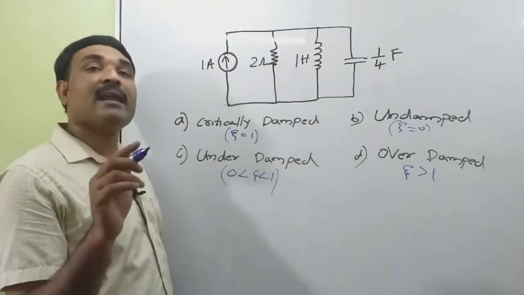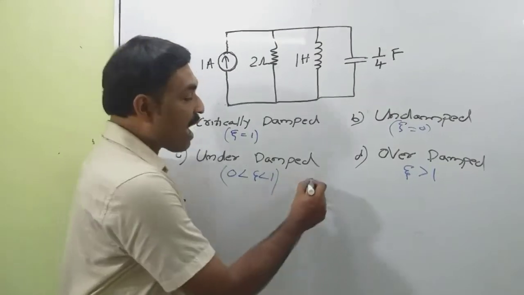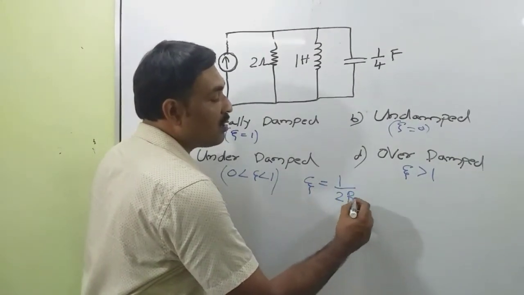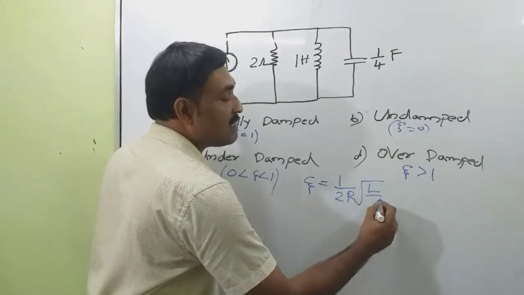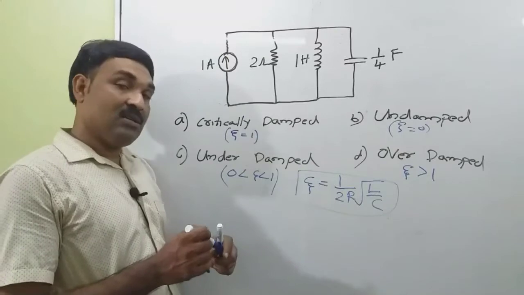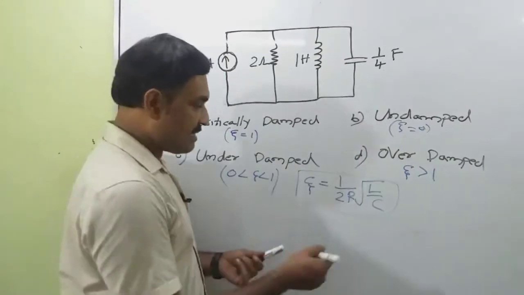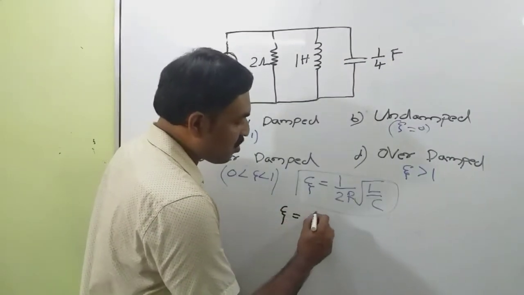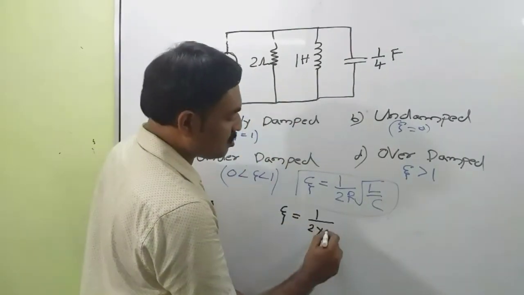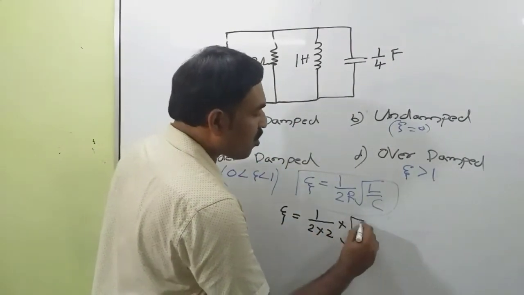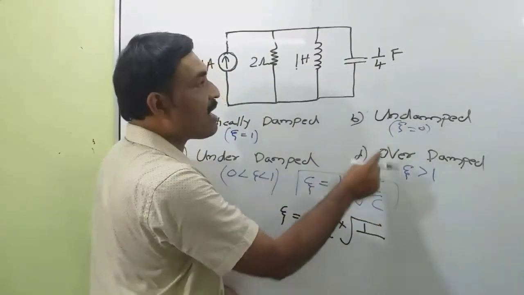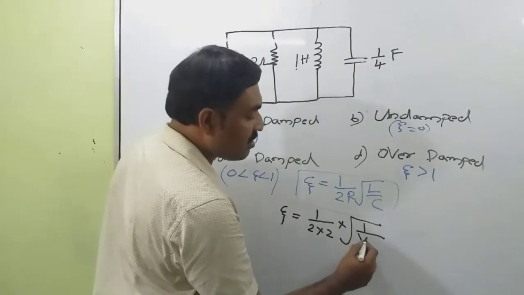For a parallel RLC network, the value of theta is equal to 1 by 2R into root of L by C. Substitute the values of R, L and C. So theta is equal to 1 by 2 into the value of R, which is 2 ohm, so 2 into 1, root of L, the value of L is 1 Henry, divided by the value of C, which is 1 by 4.